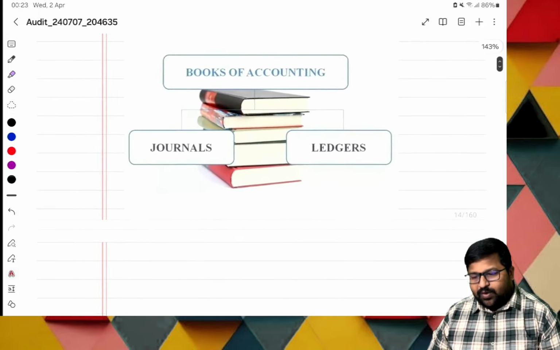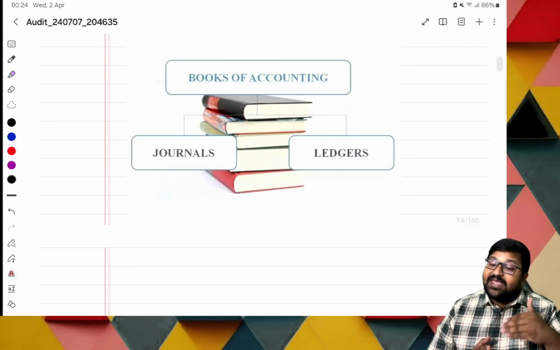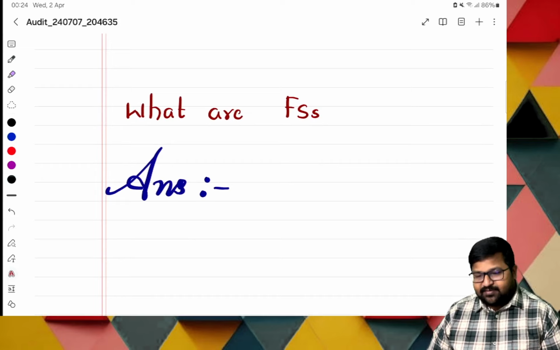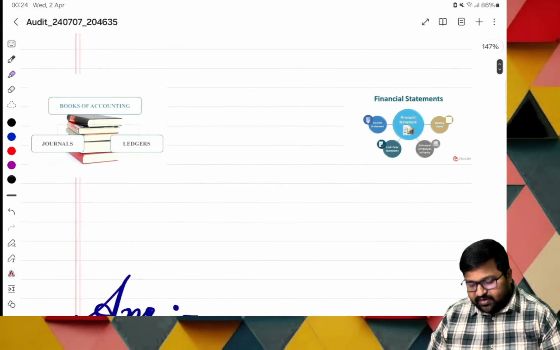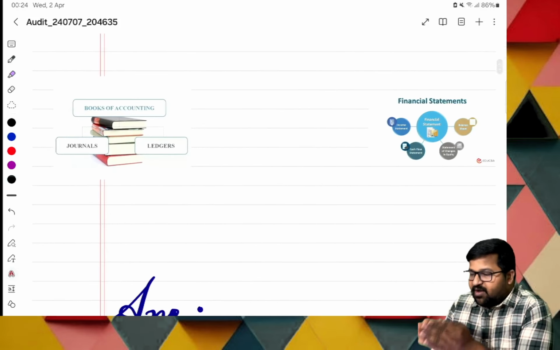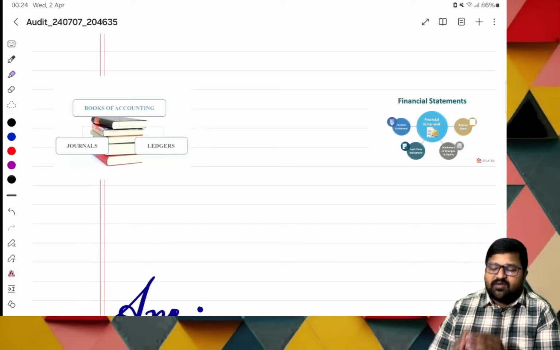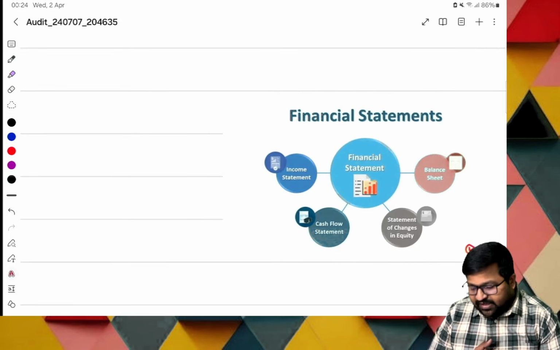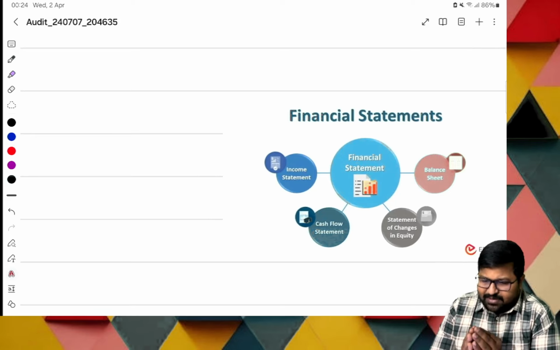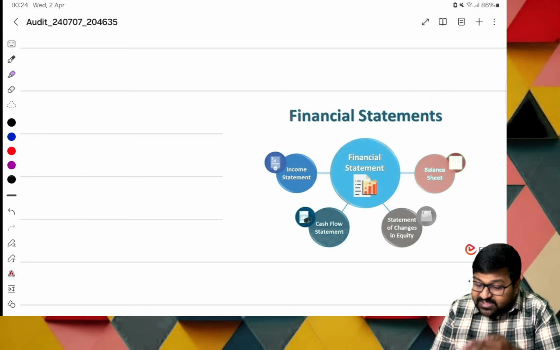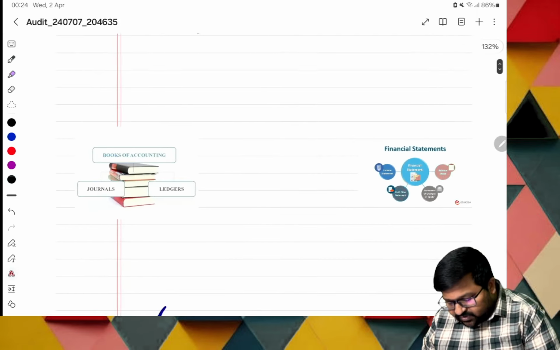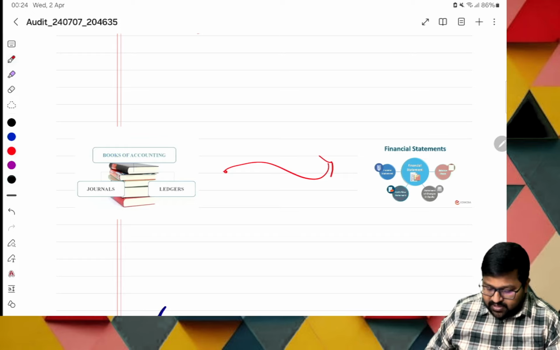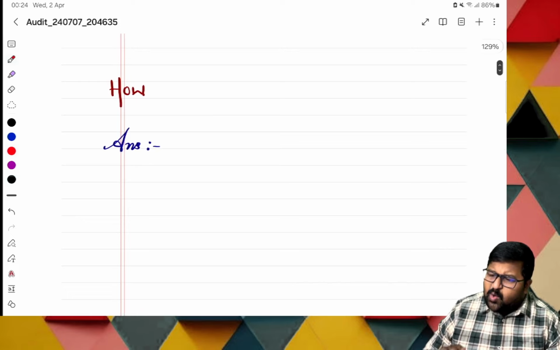Now, what are the uses of these books of accounts? They are used for something, that is nothing but financial statements. How are they done? The connection is like this: by using the books of accounts, we prepare financial statements. What will form part of financial statements? Let us see that part. Income statement, cash flow statement, statement of changes in equity, and balance sheet. These are the basic fundamental financial statements. Using these books of accounts, I am preparing my financial statements. Now, how are they prepared?